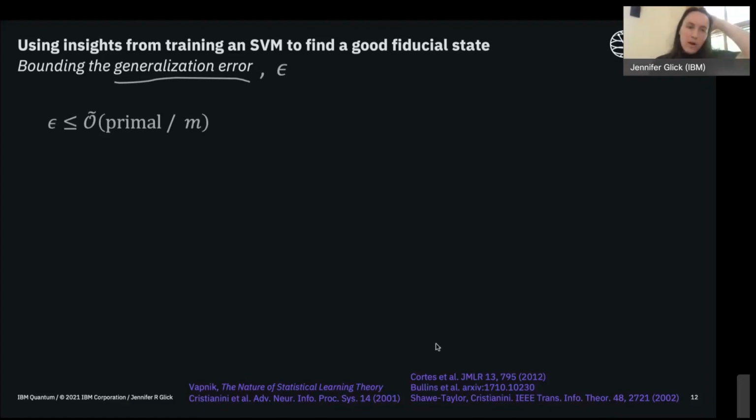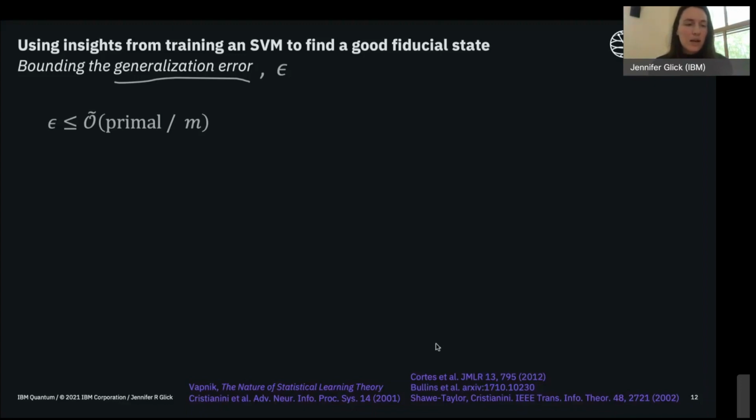You might recall that the SVM can be viewed mathematically as minimizing a primal cost function. What's really interesting here is that if you look at the generalization error and try to place an upper bound on it, you can show that the primal cost function appears directly in that upper bound.